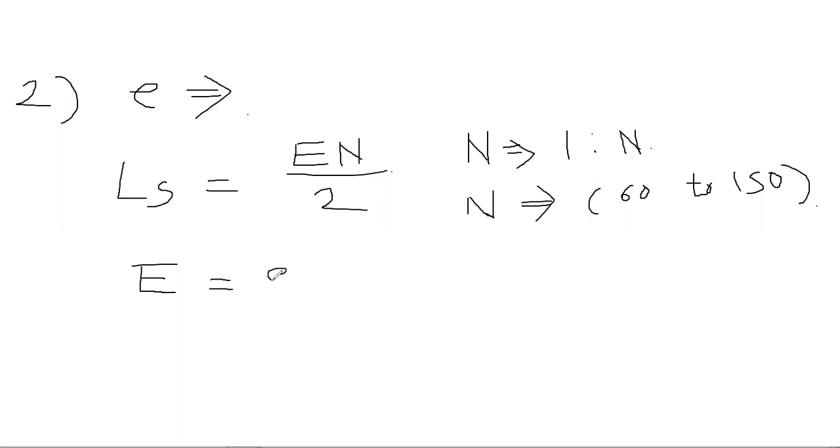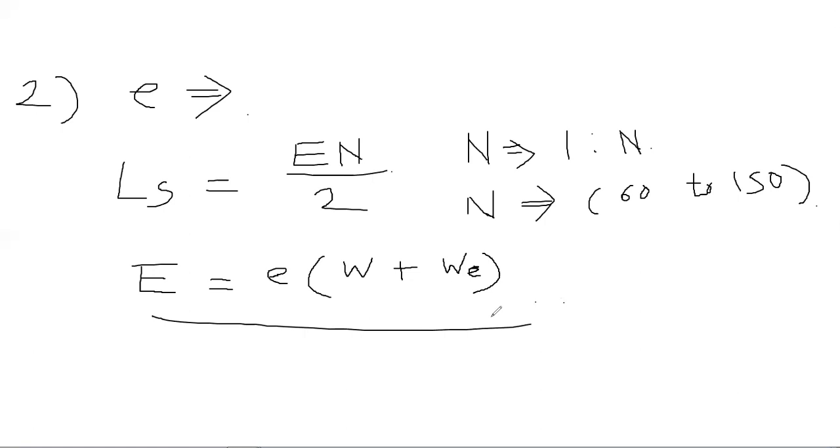So, capital E is equal to small e, where small e is the super elevation, which is always less than 0.07, multiplied by W, where W is the width of your lane, plus WE. WE is nothing but your width of extra lane. Extra lane means extra widening. So you will get this value of capital E. So this is all about the second method.